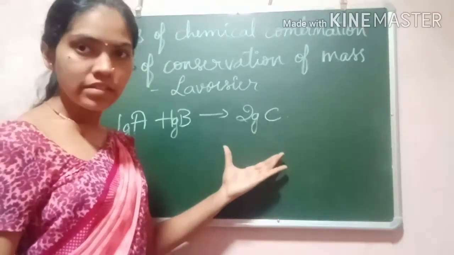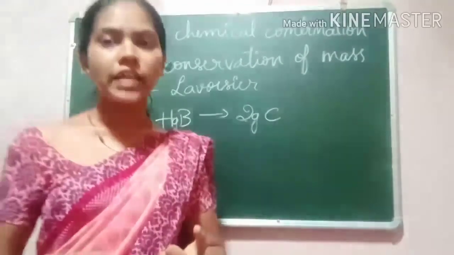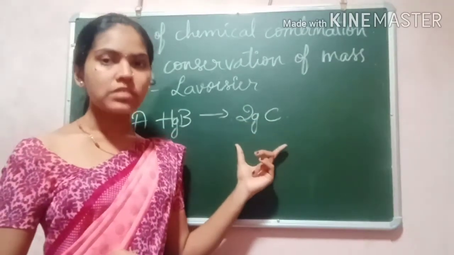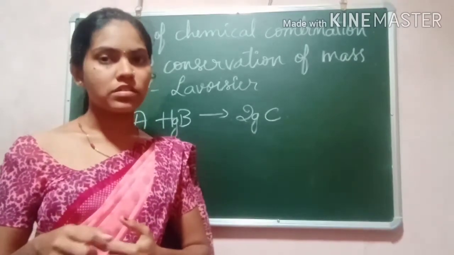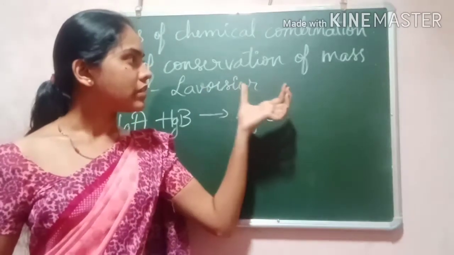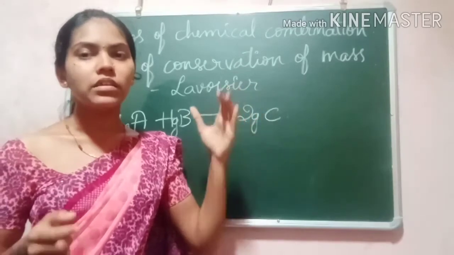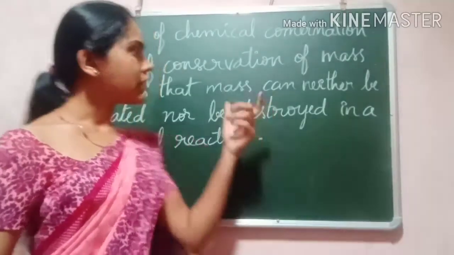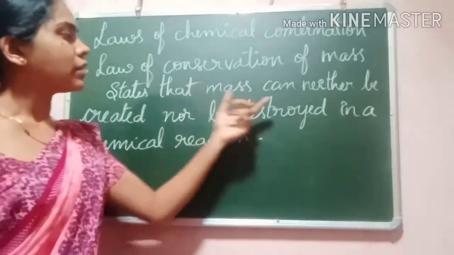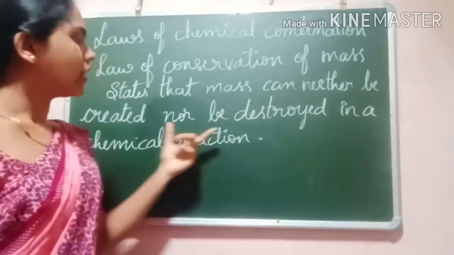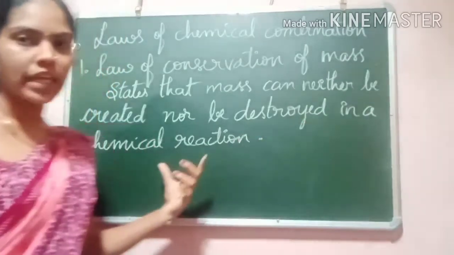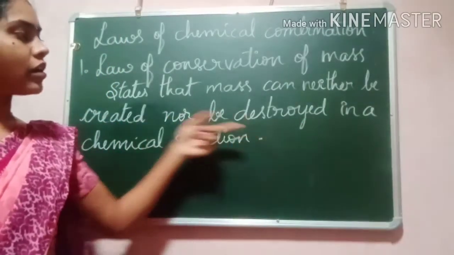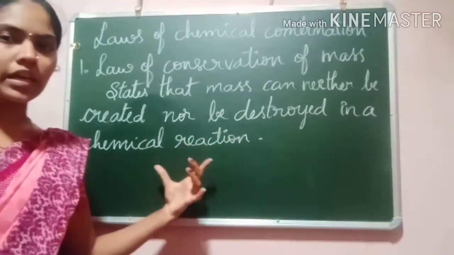The mass remains the same. So we can say that we cannot create mass or destroy mass. So the law of conservation of mass states that the mass will remain constant. The law of conservation of mass states that mass can neither be created nor destroyed in a chemical reaction.